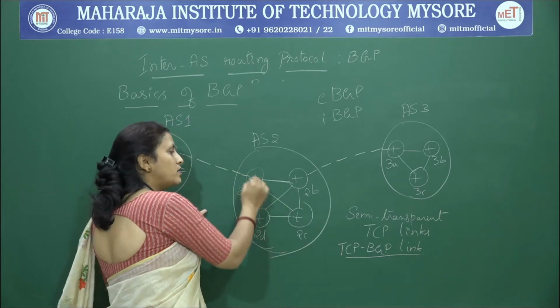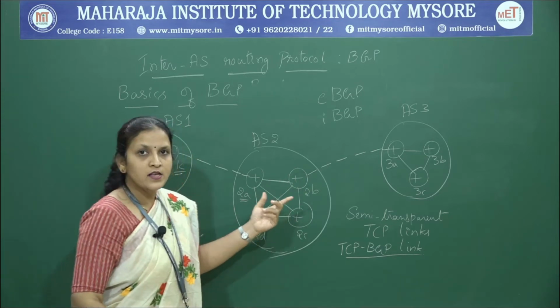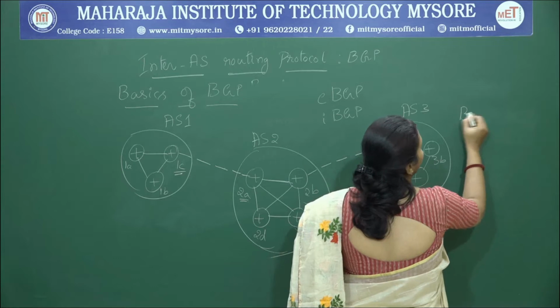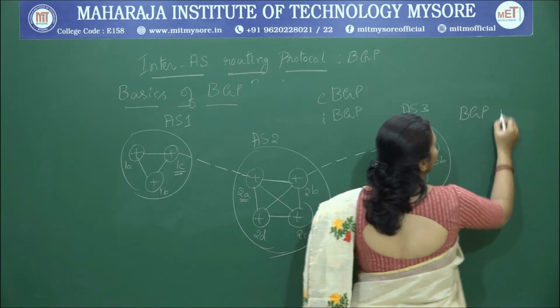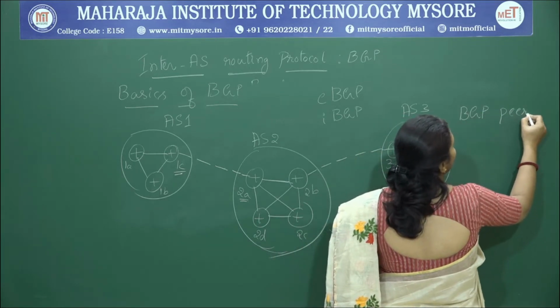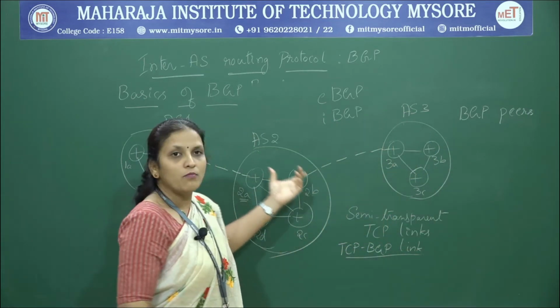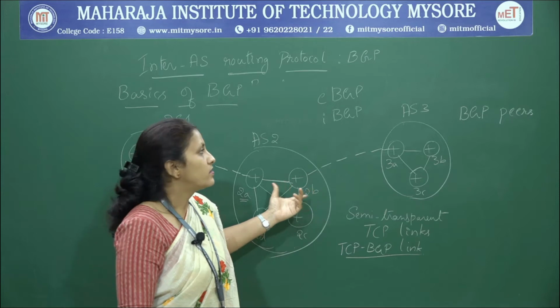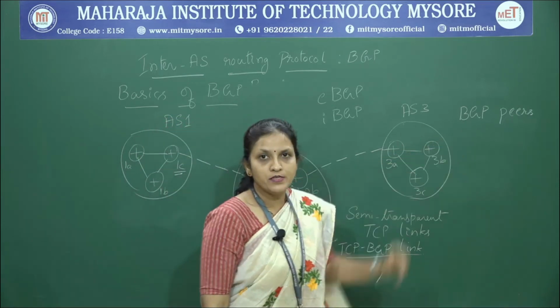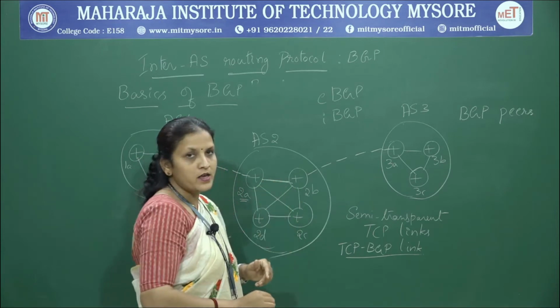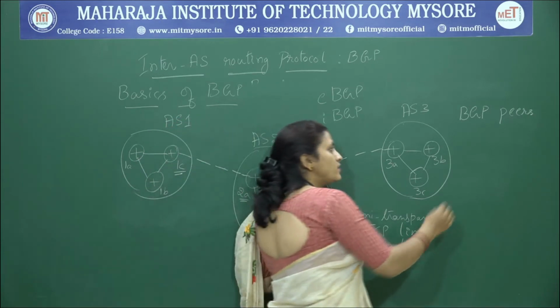So, the routers on both ends of a link are called BGP peers. These BGP peers along with the link are called a BGP session.